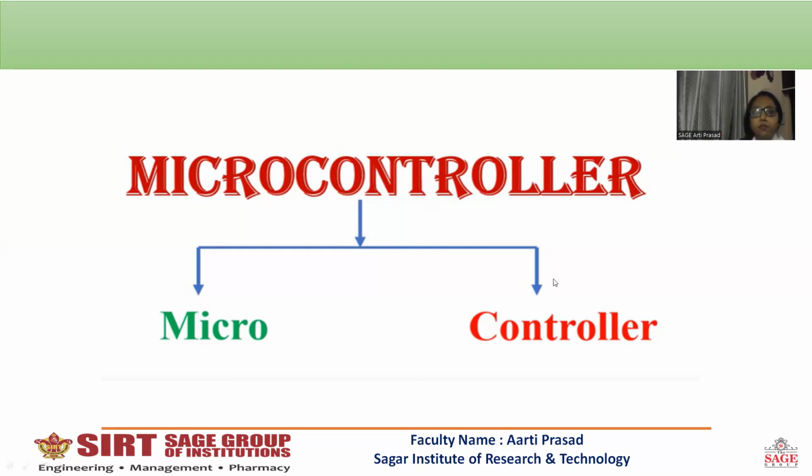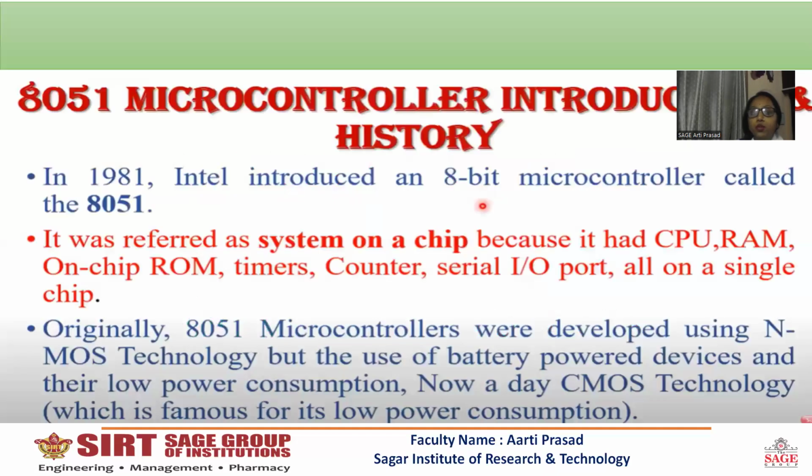So first of all, the microcontroller is divided into two parts. First is micro and second one is the controller. So what is micro? Micro means small in scale, and the controller means to control the devices or control the operation which the devices perform. So this is the meaning of microcontroller.